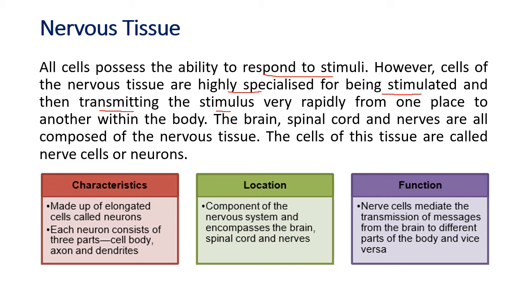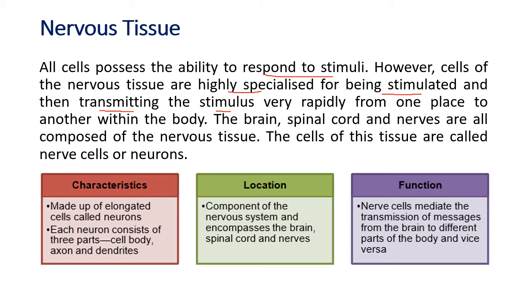What happens? You got a stimulus, and the stimulus was carried very fast to the brain. The brain has taken the decision what to do. So this nervous tissue has two different types of special cells. One will get stimulated, meaning it will receive the stimulus, and then the stimulus is transmitted very quickly to the brain.